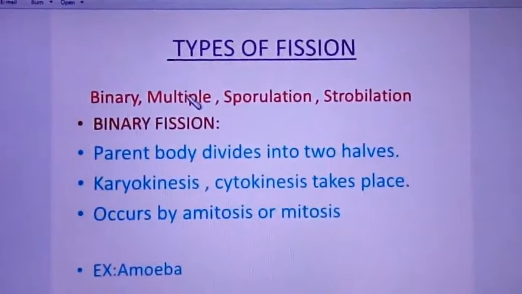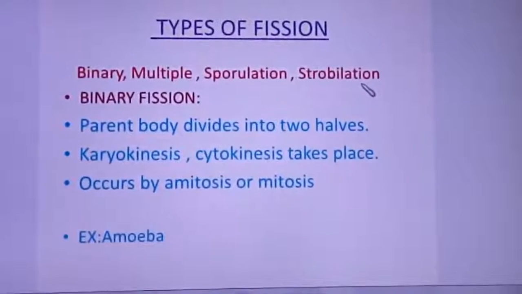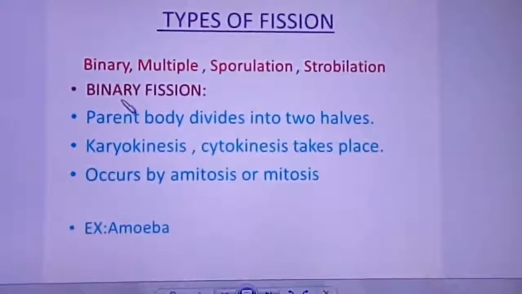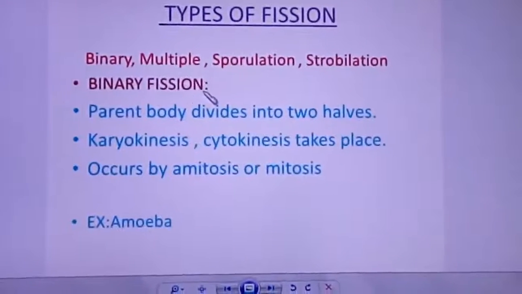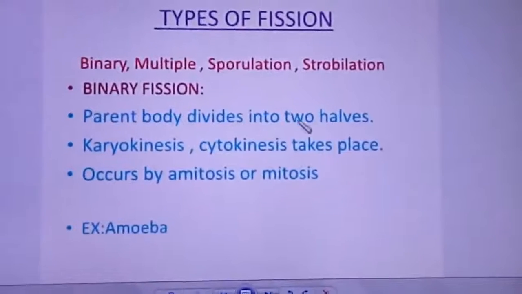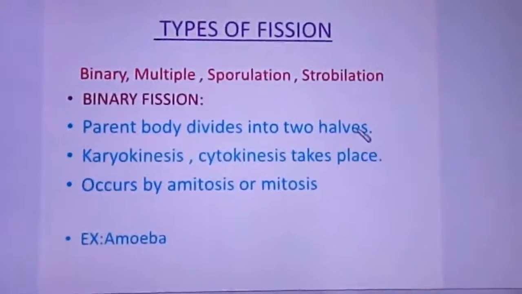That is binary fission, multiple fission, sporulation, strobilation. So these are all different types of fission. In this we are going to see in detail about binary fission. Bi means two. So when the parent body divides into two equal halves, then it is called binary fission.